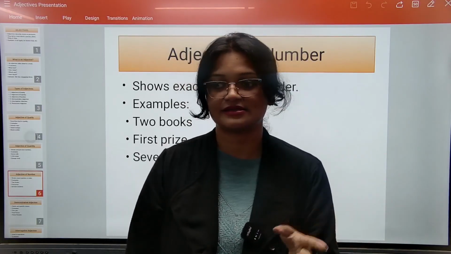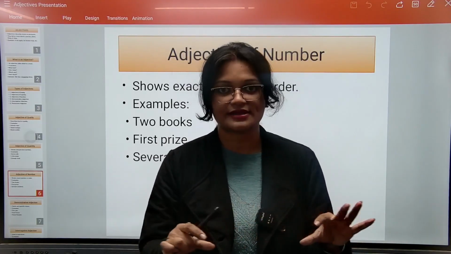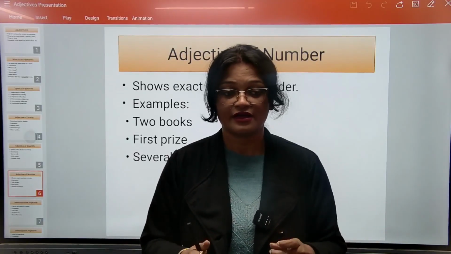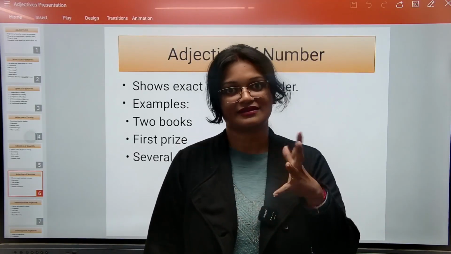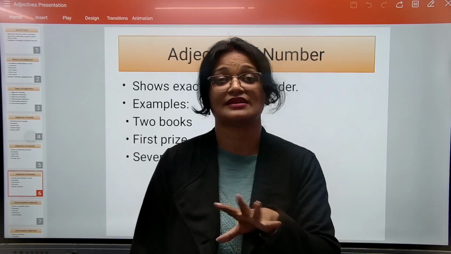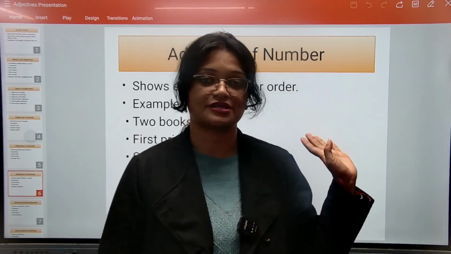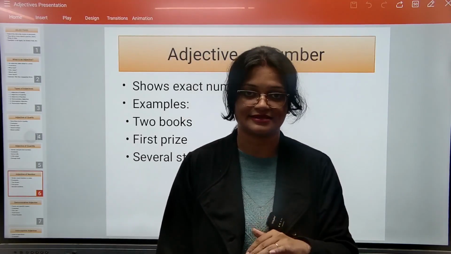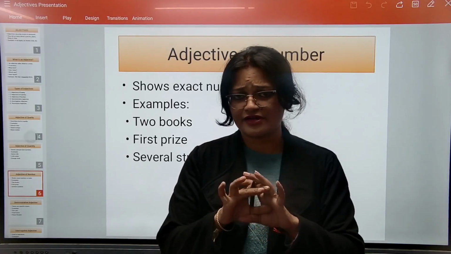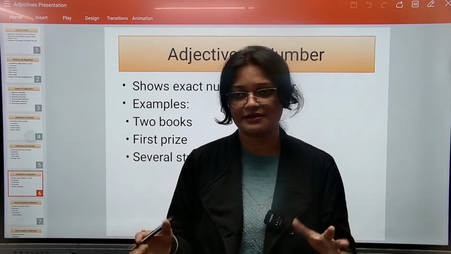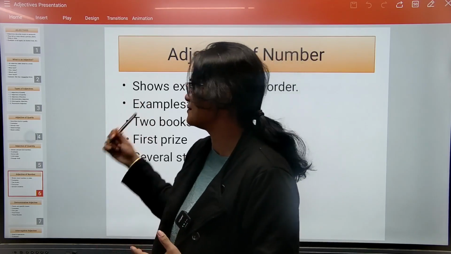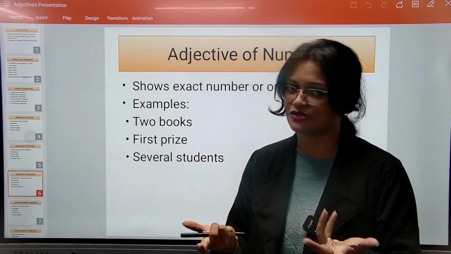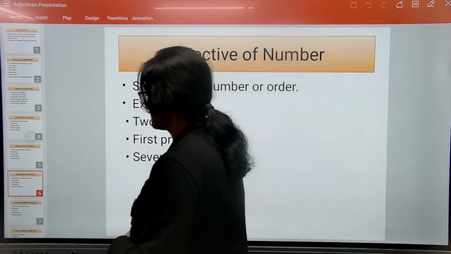Okay, 7 days in a week. So अगर sentence ऐसा आ जाए कि identify the adjective, there are 7 days in a week. Obviously, seven वाला जो number होगा, 7 days, this is the adjective of number in this sentence. So this is a very generalized and basic example, but this can also be one of the adjectives of number. So when you see numbers, you identify it as an adjective.